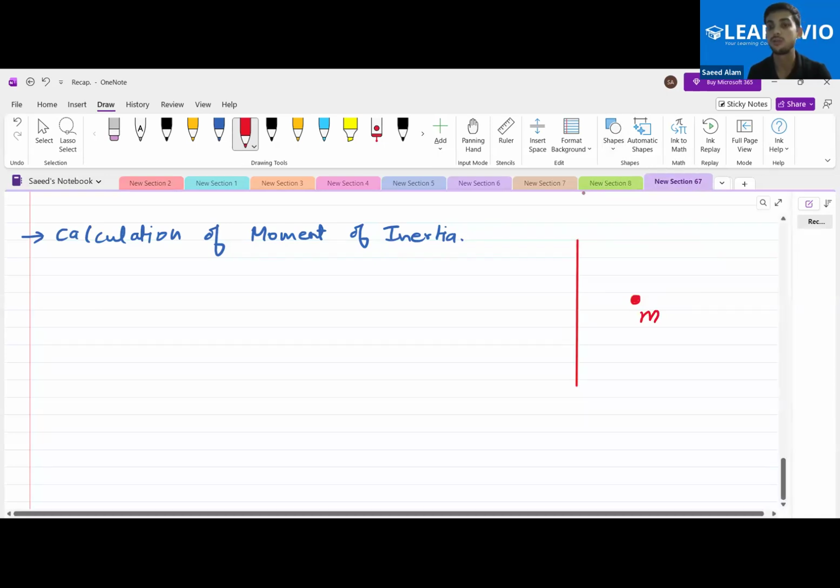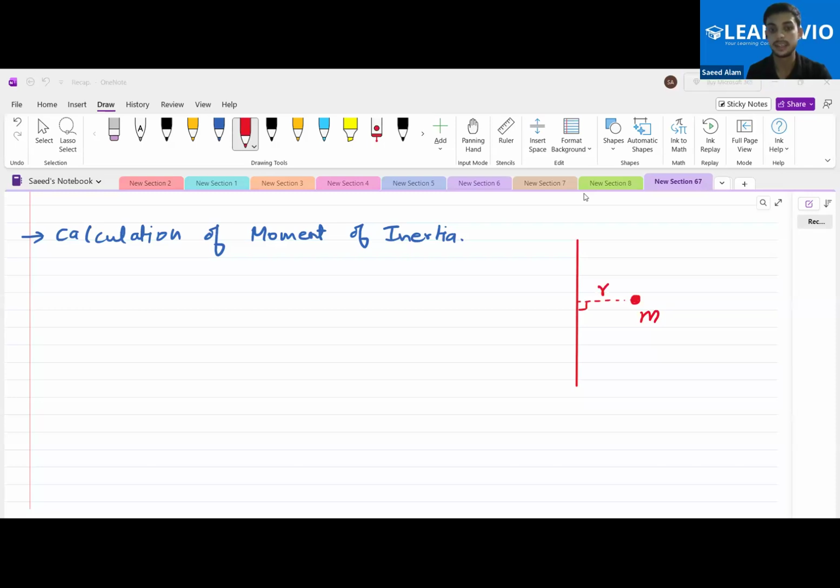What you need to do is calculate the perpendicular distance from that axis to the mass. That will be somewhere here. This will be the perpendicular distance from that axis to the mass, and let's say this is r.